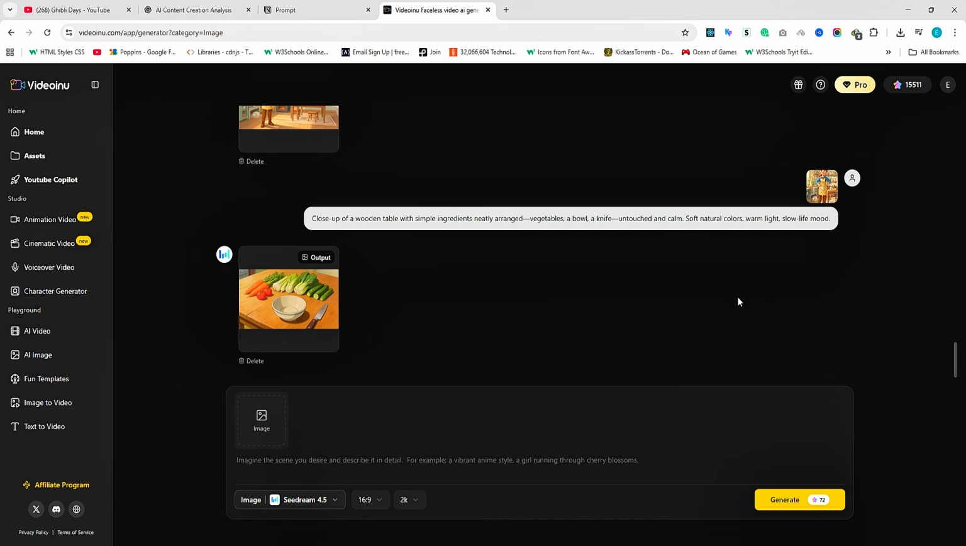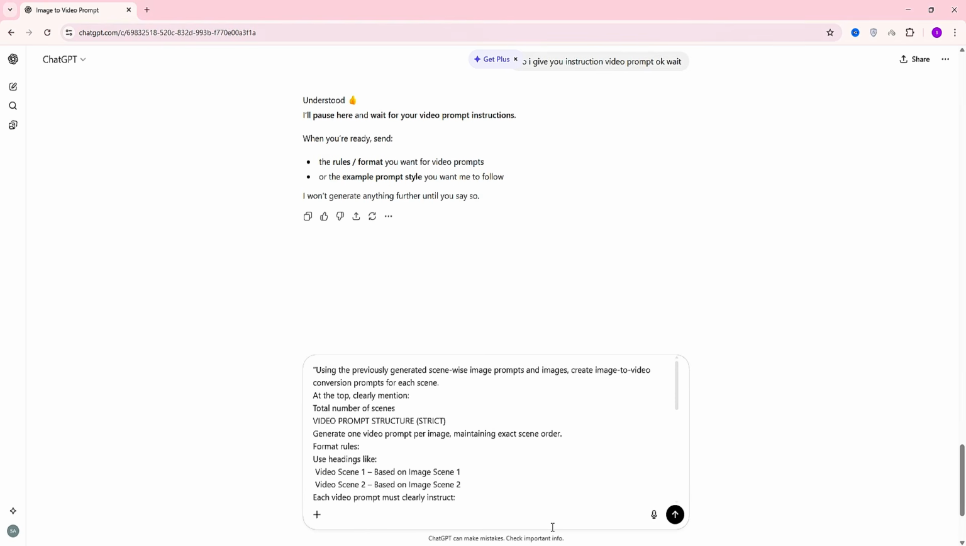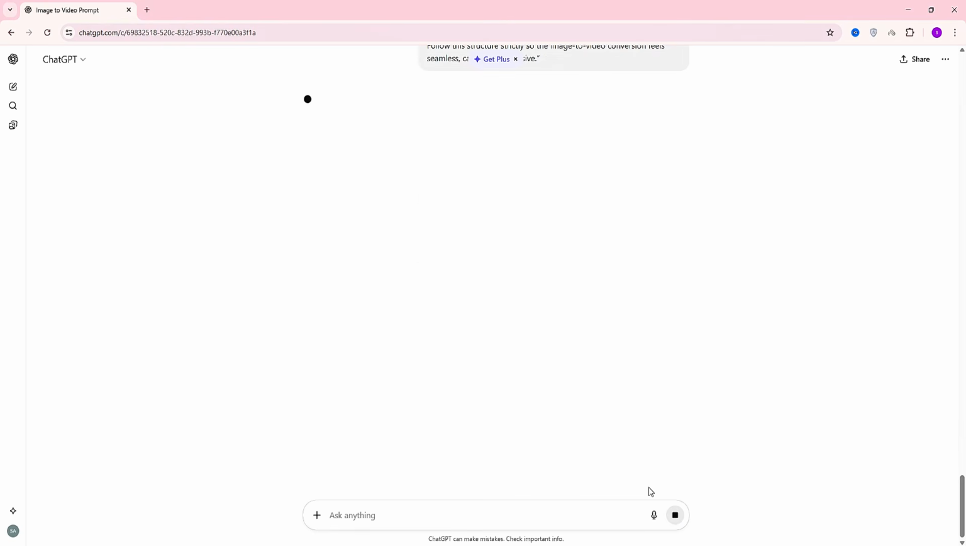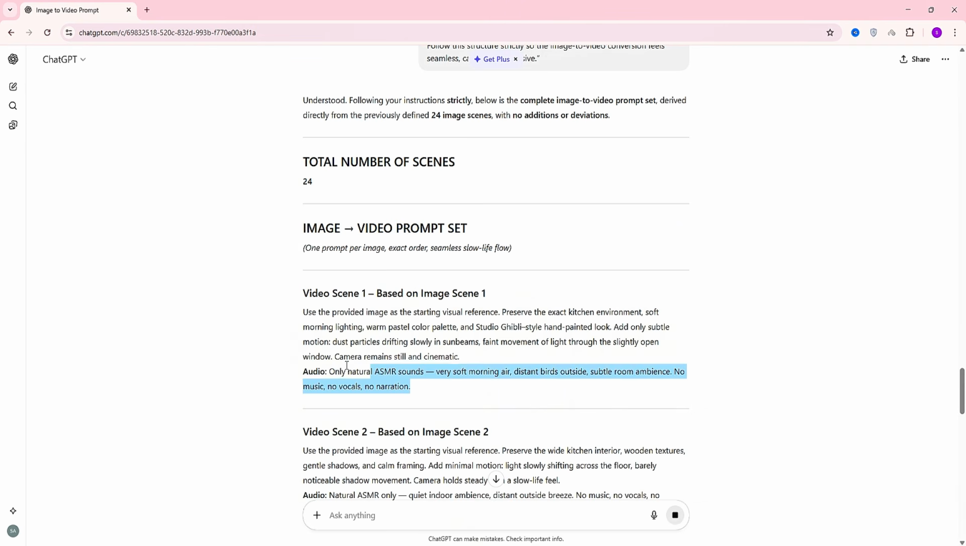Step 7. Convert images into video. Once all images are ready, it's time to turn them into videos. Go back to the Notion file and scroll to the video prompt section. Copy the entire prompt, paste it into ChatGPT and click Next. ChatGPT will now generate scene-by-scene image-to-video prompts. Copy the first video prompt.